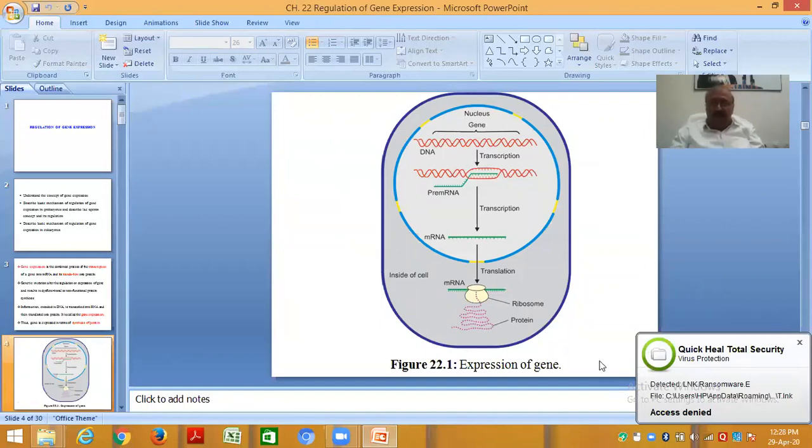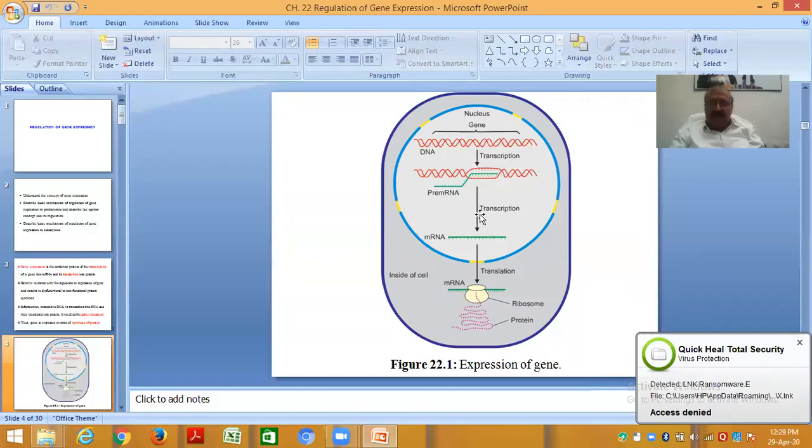You see this diagram, we have a cell and then a nucleus. In the nucleus you have double-stranded DNA. Then you have transcription. That green one is the RNA, the messenger RNA synthesized.